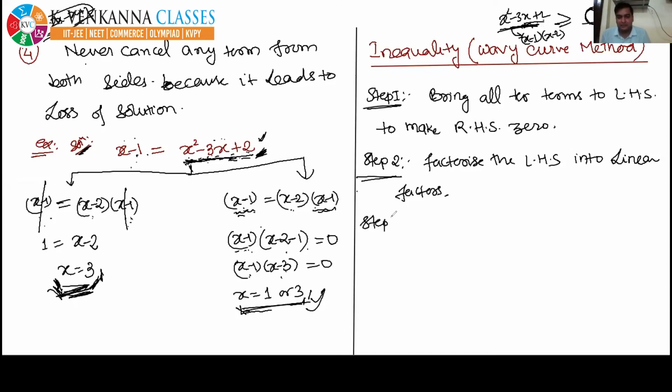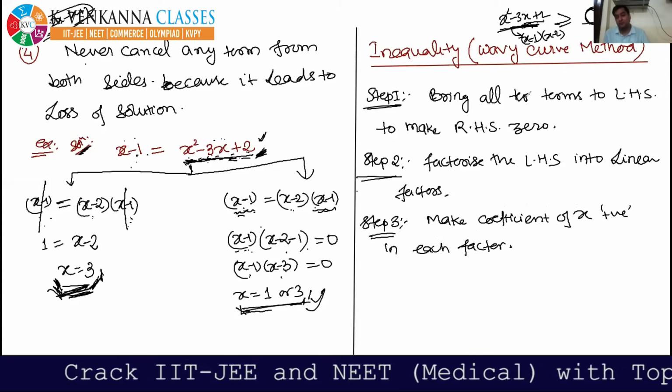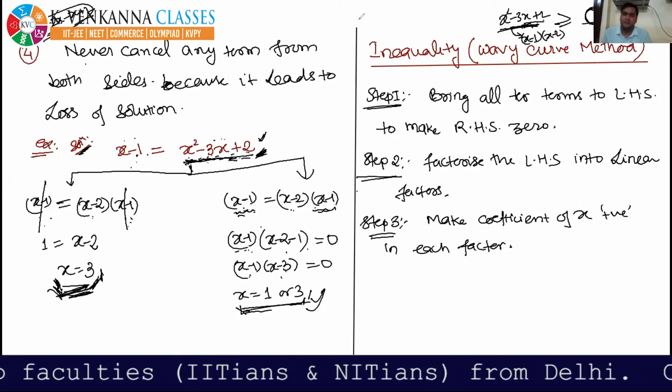Step number third is make coefficient of x positive in each factor. I will explain all these steps with the help of an example, so don't worry. Right now just listen.